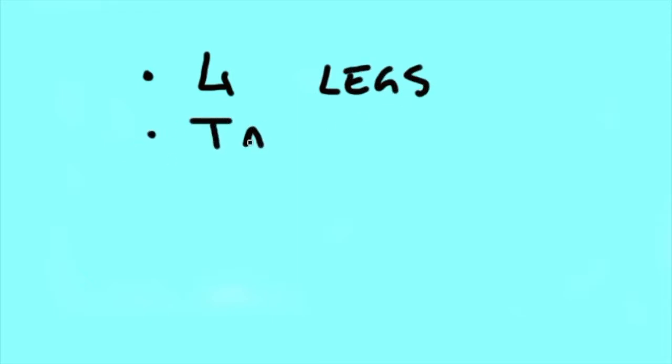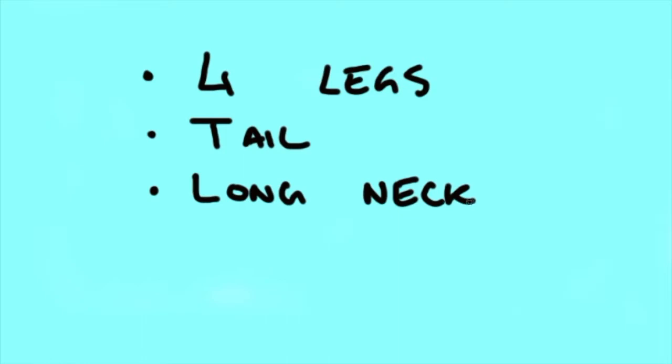The second stage is the forming of the schema. The child asks the parents the basic characteristics of the horse, which include 4 legs, tail, and long neck. He associates those characteristics to the horse.